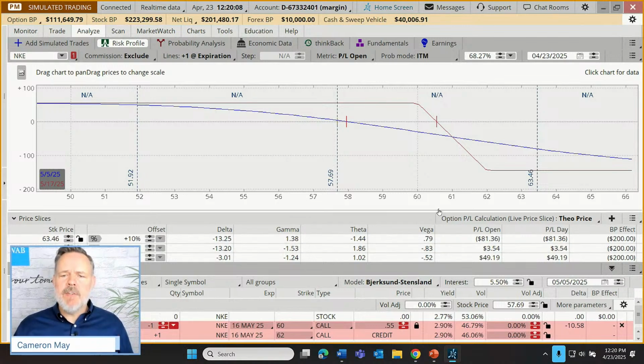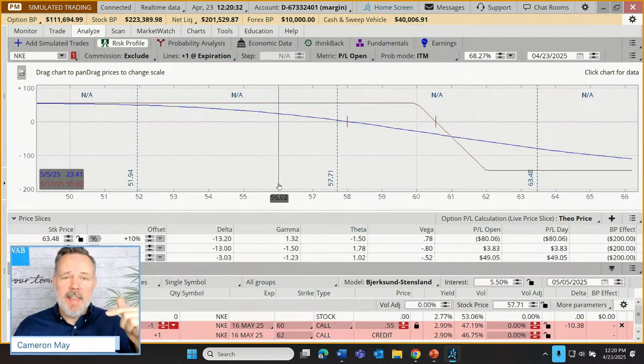Hey, I wonder how my trade might be doing. With the stock right now at 57.69, how might my trade be doing if the stock, I don't know, continues to fall, goes down to 56? On May 5th, what's our profit? If you look over here on the left, let's go to 56 bucks. About $23. So 55 is the maximum we can make. We can see that there. We'd be about not quite halfway there on May 5th.